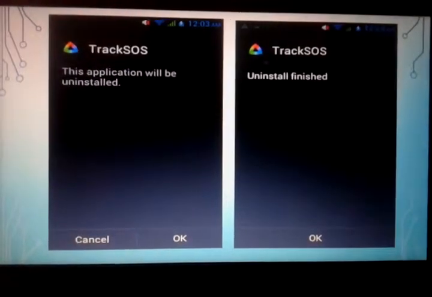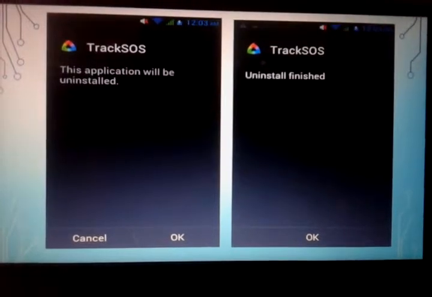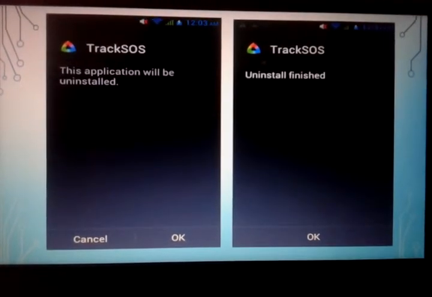When we don't want to track SOS on our mobile, just by clicking the uninstall button, we can uninstall our app, and it will be removed from our mobile phone with backup storage.